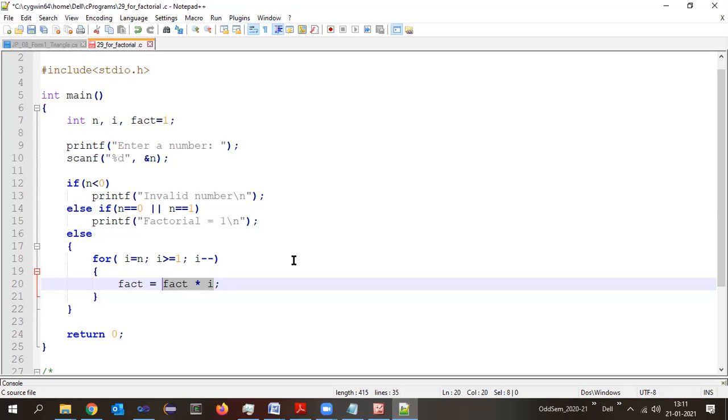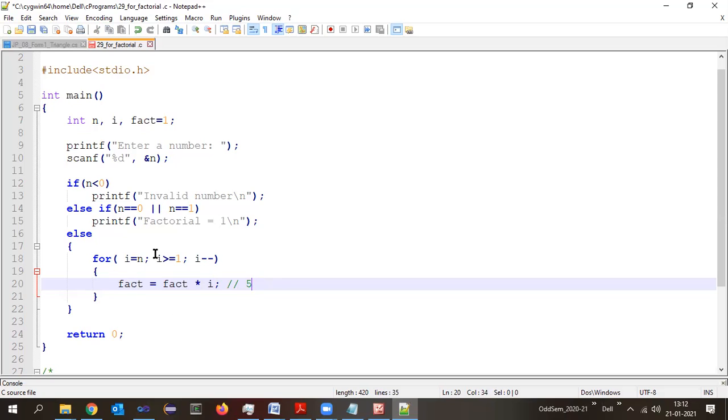What is the value of fact now? 1. What is the value of I? For example, n is 5 here, so the value of I is 5. So 1 into 5 is 5. That 5 gets stored where? In fact. So now the factorial will become 5. Pay attention, now factorial will become 5.